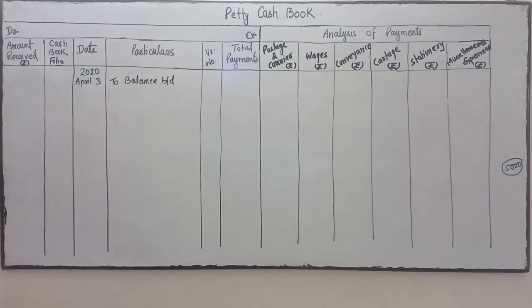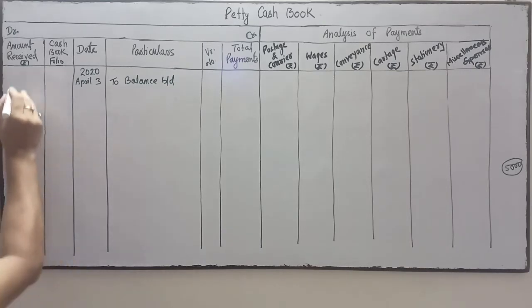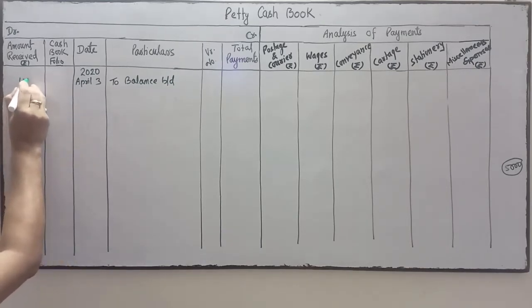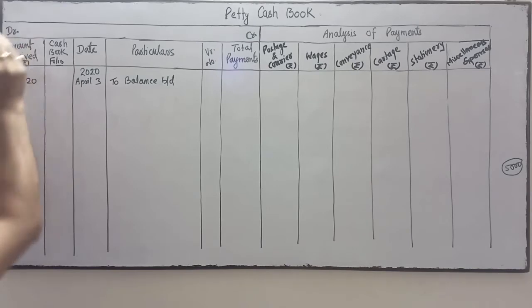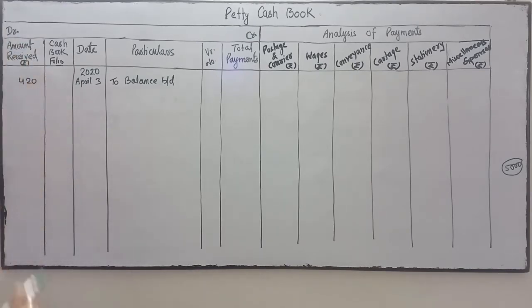This is the opening balance of petty cash, that is 420. You write it on the debit side. This is the opening balance of cash.